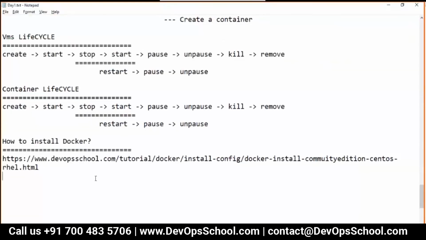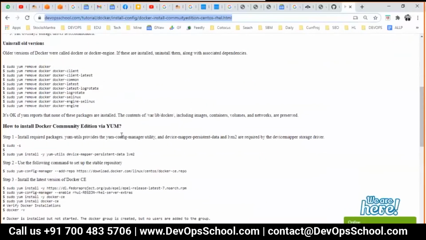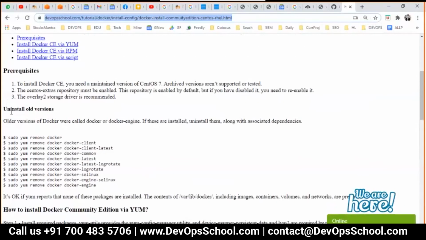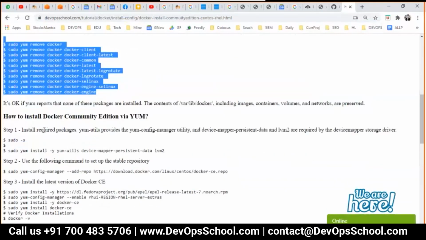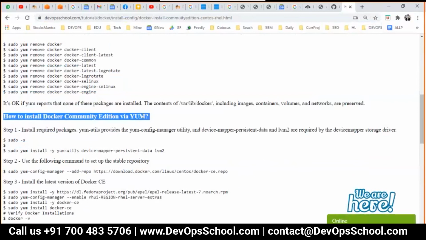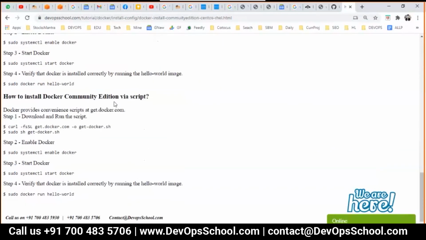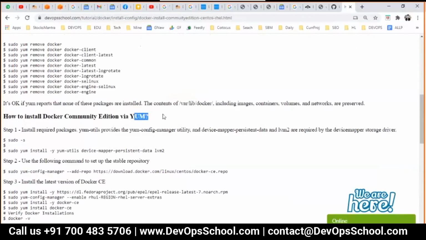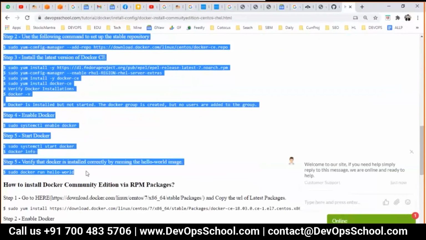No. So guys, demo time. I am going to install Docker in one of the boxes following this instruction in front of you. Here you have instructions to uninstall Docker if you have an existing one, though you don't have it. This is the way to install through yum. This is the way to install through an RPM package. This is the way to install through a script. I am using yum, starting the steps from here.